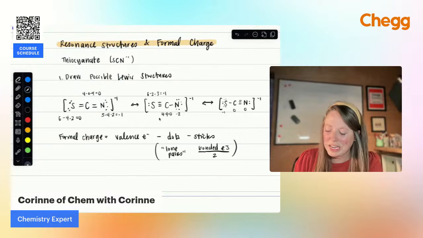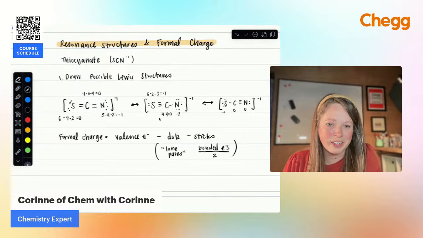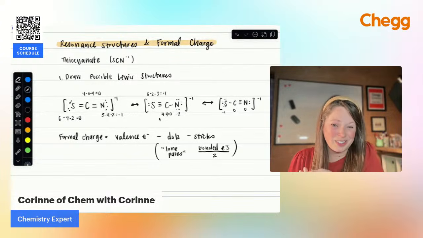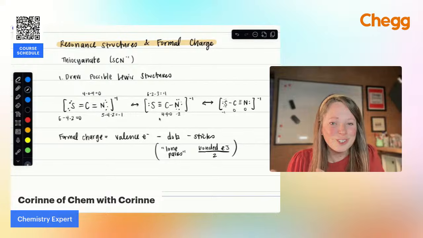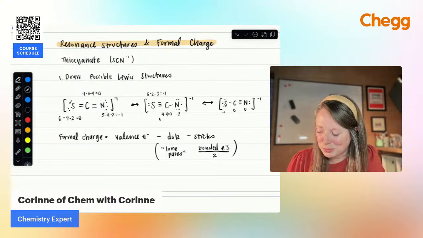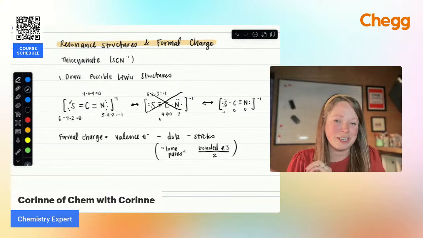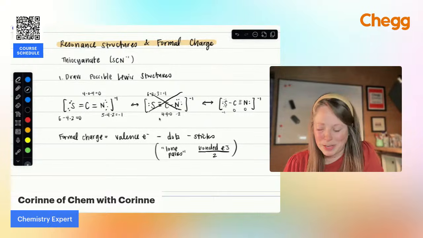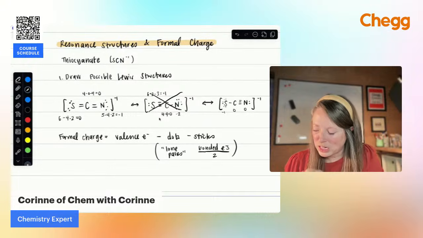All right, so looking at these three structures based on formal charge, we want the numbers to be the smallest magnitude, right? We want it to be as close to 0 as possible. So right away, we know this one is not going to be the case. We have a +1 on one side and a -2 on the other. That's not going to be our best structure. So then it's between the first and the third structures.